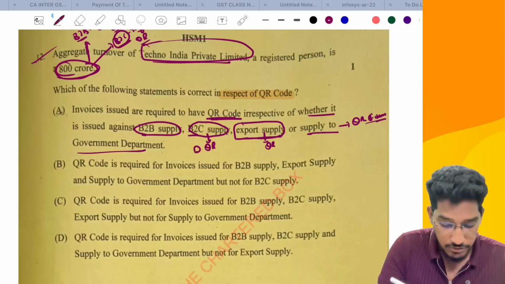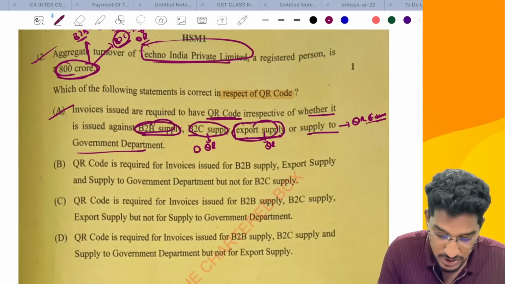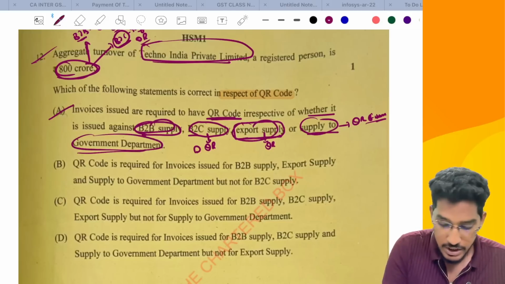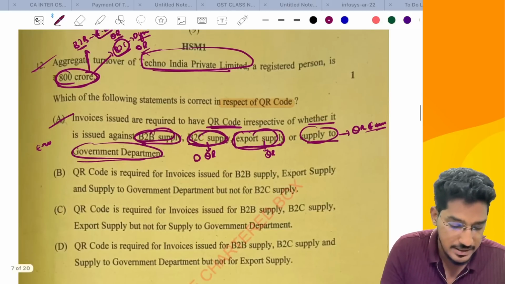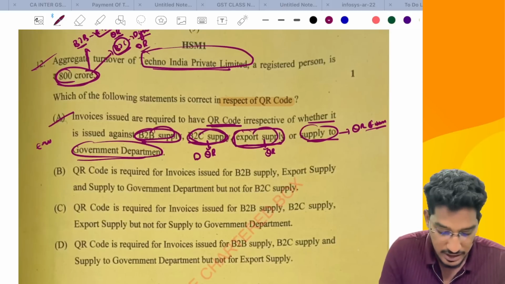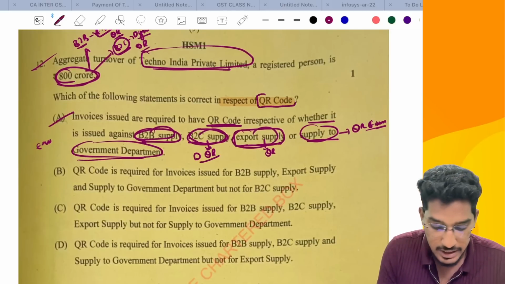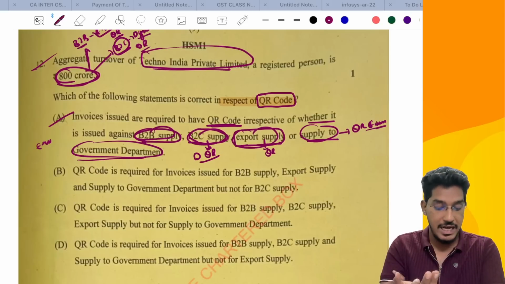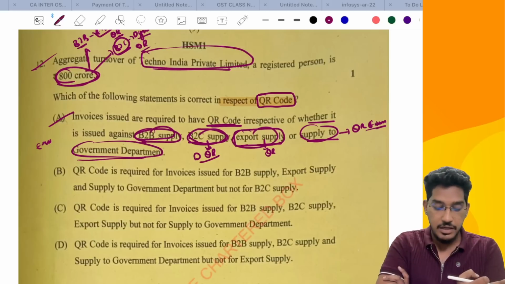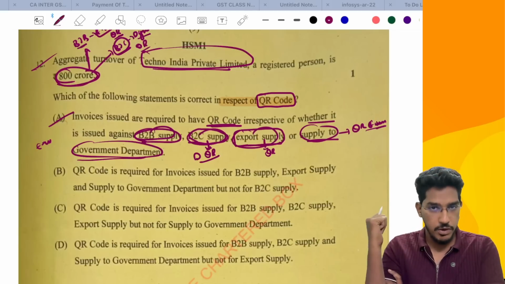So they are asking in which of the cases QR code will be there. I will say in all the cases QR code will be there. In the case of B2B supply, export supply and supply to government department, it will have a QR code as per e-invoicing. If it is a B2C supply, since its aggregate turnover has exceeded 500 crore, it will contain the dynamic QR code. They did not specifically mention whether it is a dynamic QR code or a QR code as per e-invoice. But if you ask me, it will get covered under e-invoicing provisions also, it will get covered under dynamic QR code provisions also.